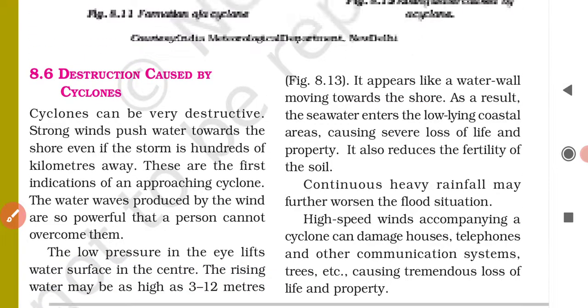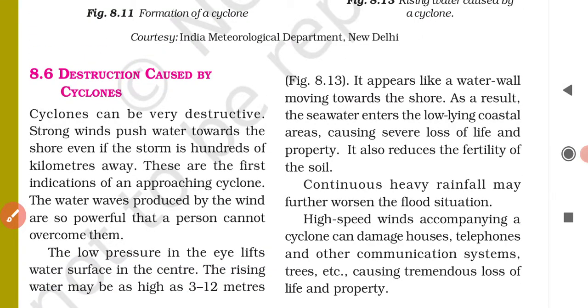Are you getting it? So the rising sea water will appear like a water wall moving towards the shore.